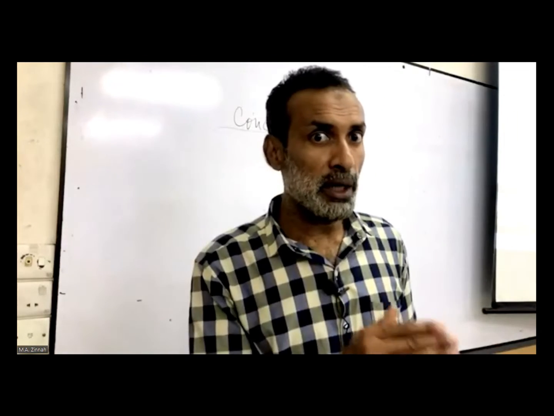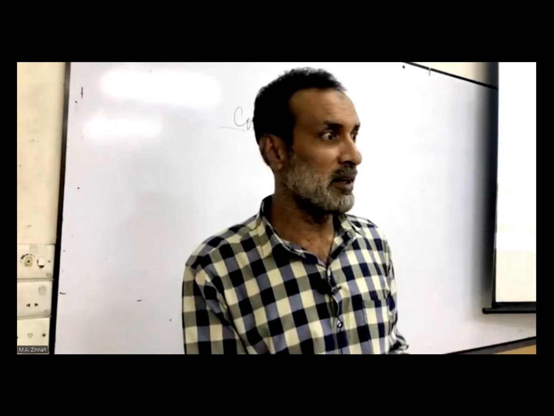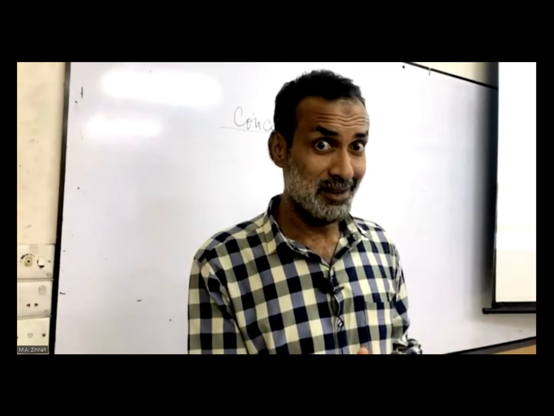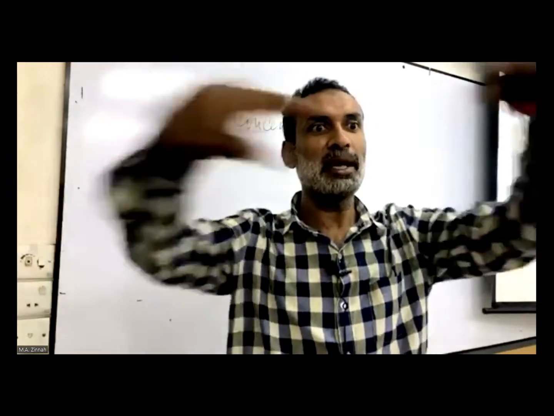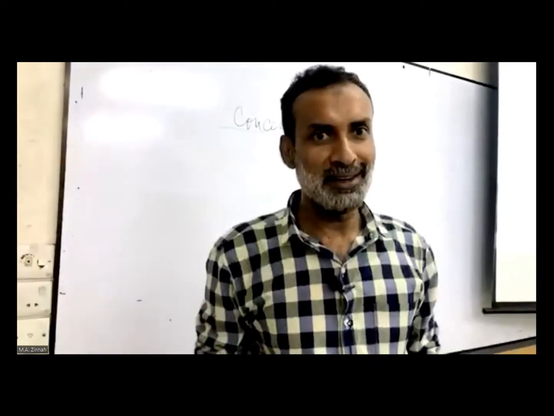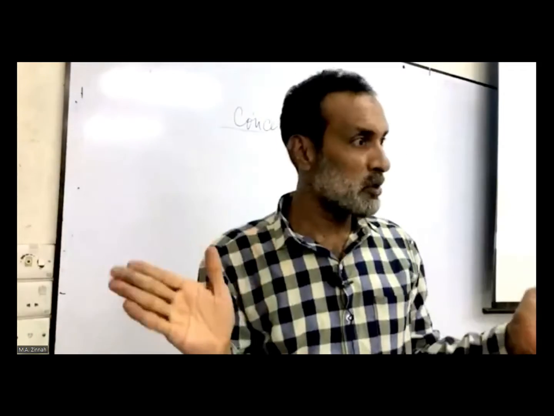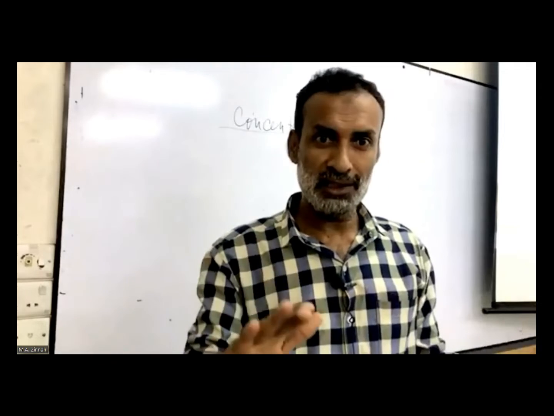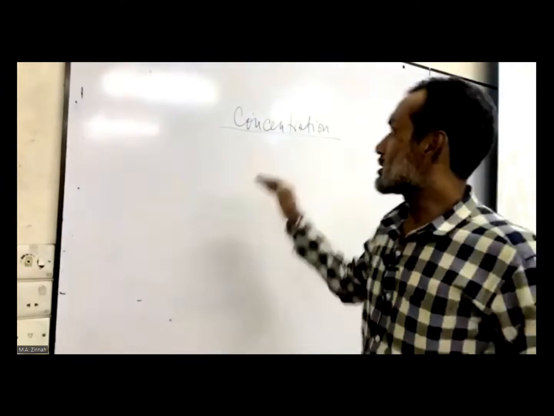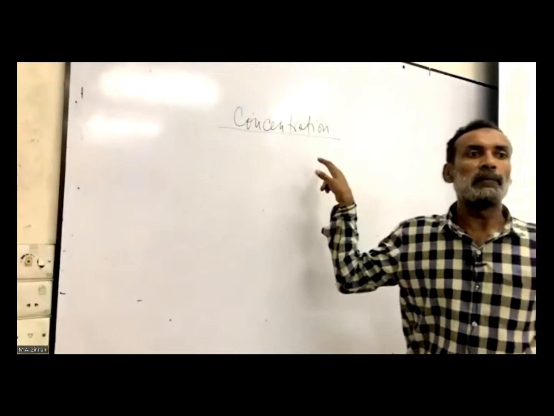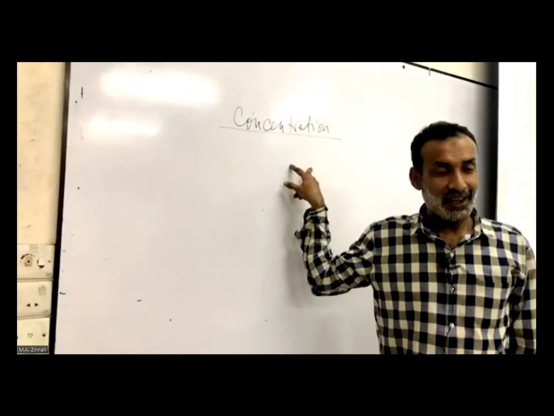In every 1 square kilometer, how many people live there? এদিকে 1 kilometer, এদিকে 1 kilometer. So make a square here. এই স্কয়ারের মধ্যে কতগুলো মানুষ থাকে? On average, on every 1 square kilometer, that's the population density. So this is concentration. This is three-dimensional.